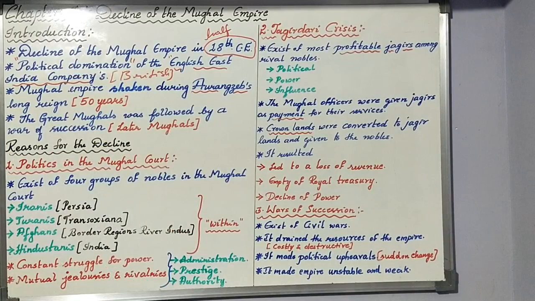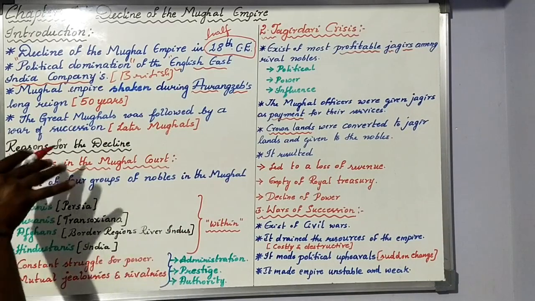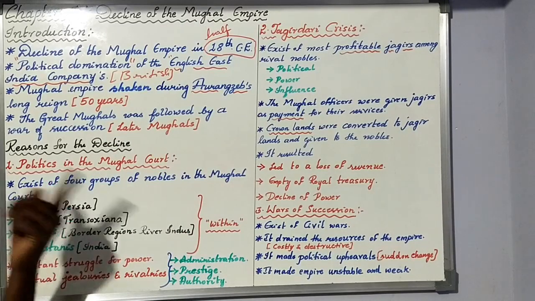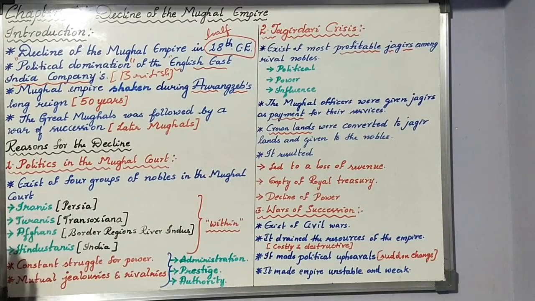Now, as I said, the Mughal Empire was ruled by many kings. That is why, when we study the Mughal Empire, we classify the kings into two groups: early Mughals and later Mughals. In your textbook, page number 48, they have given all the later Mughal kings.